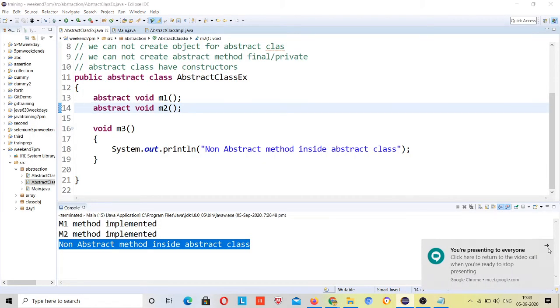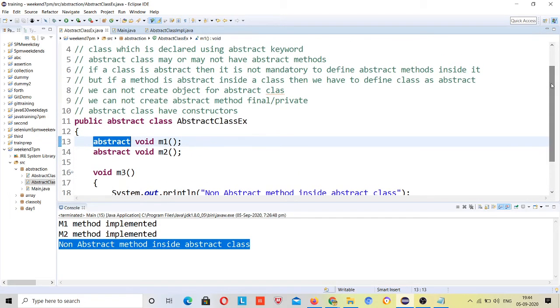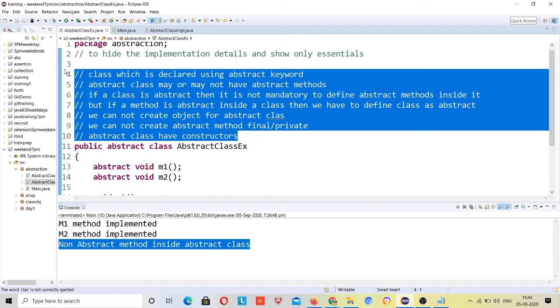Now guys, points to remember about the abstract method. Please note down these points, otherwise we will be confused between interface and abstract class. I have already pasted them inside your chat box, just copy from that and I will print.